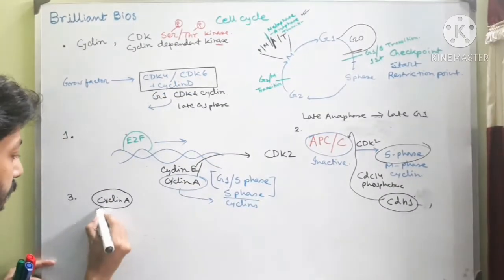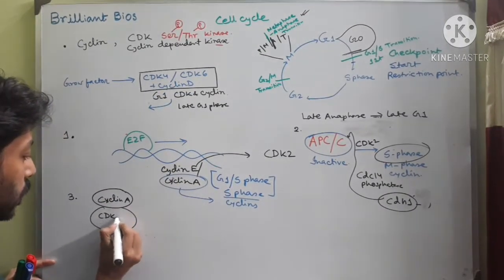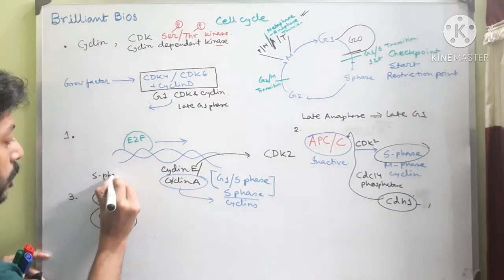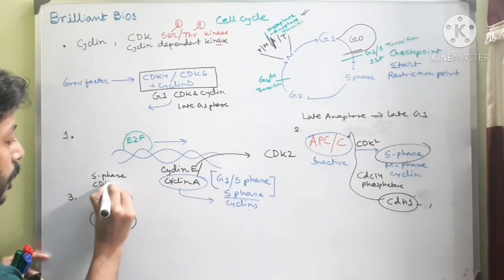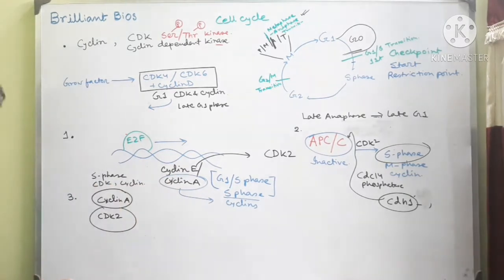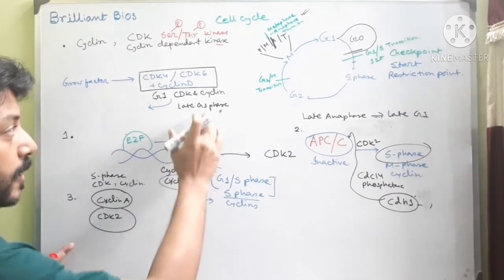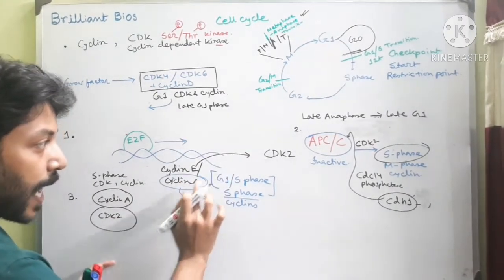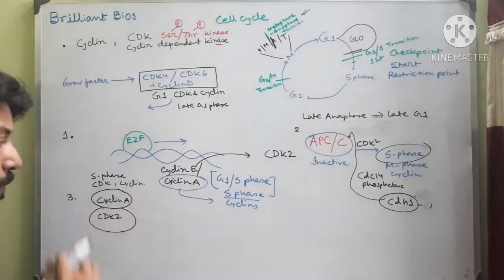I have mentioned that CDK2 and cyclin A are called S-phase CDK and cyclin. Yes, you have to understand it. After the late G1 phase, there is cyclin A and there is CDK2 that associate.